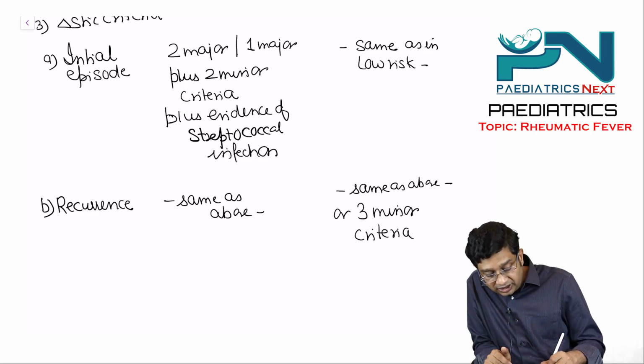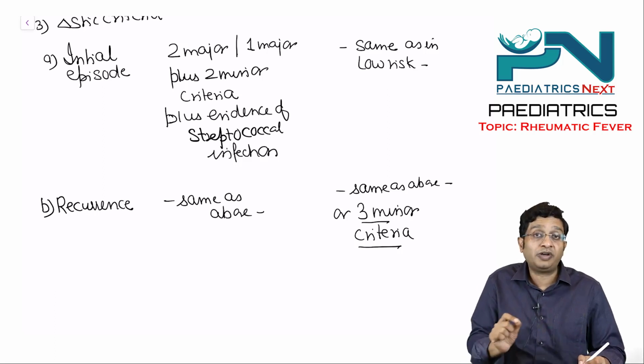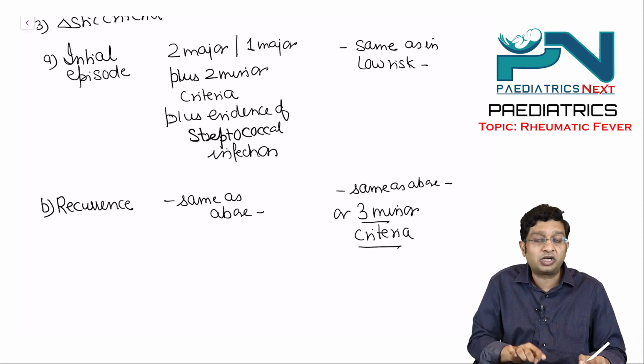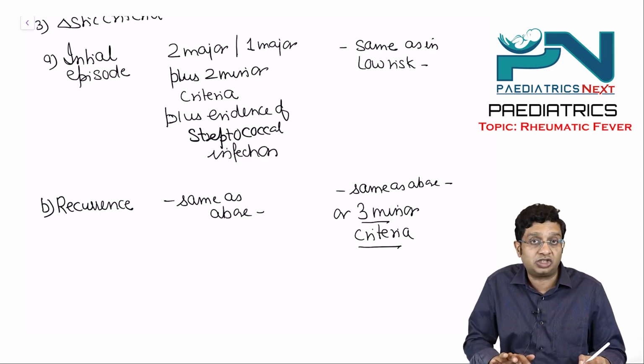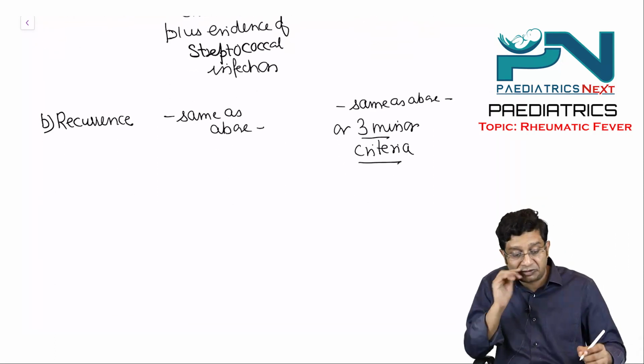So 3 minor criteria can be used as the criteria for diagnosis of acute rheumatic fever in recurrence in moderate or high risk population. That is something which is there.